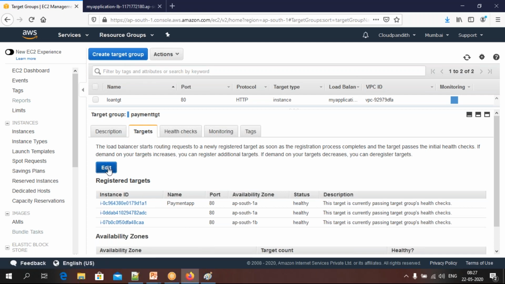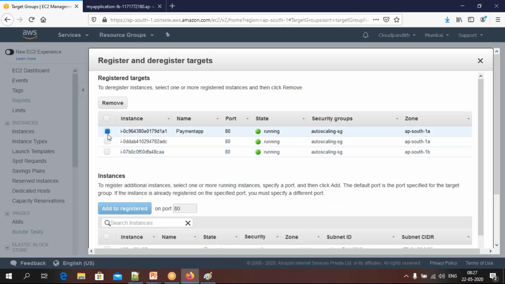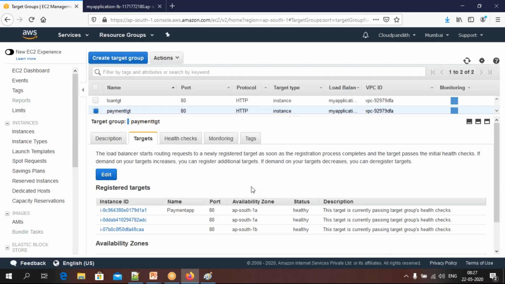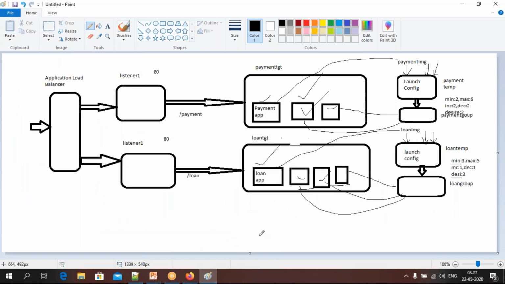How to unregister? Click edit. Select this, remove it. That's all. You can remove it if you want. No issue at all. But let me keep it now.